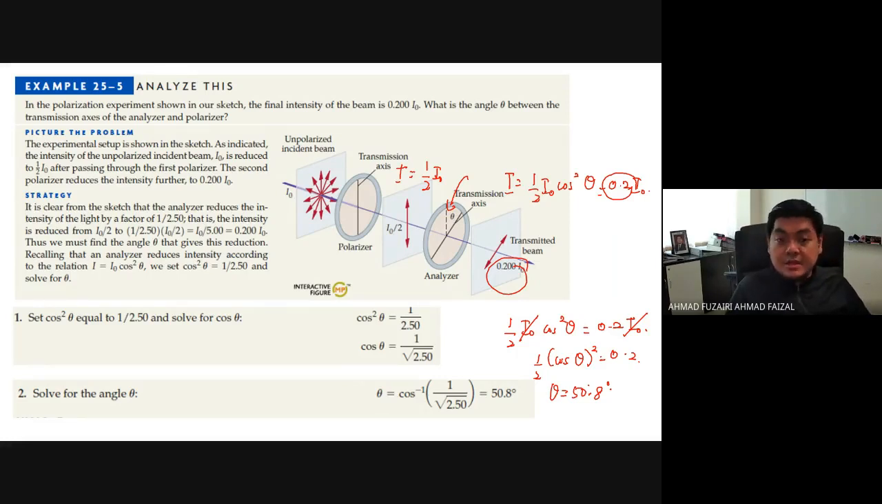Sometimes they want the theta, sometimes they want the transmitted beam, the final intensity, for example, and sometimes they can ask what is the intensity at the middle after the first polarizer. Simple. Or sometimes they will ask you to calculate the absorb. What is the absorb? What is the difference between the final intensity and the intensity after the first polarizer? Sometimes they can just simply use that kind of equation, kind of questions to ask you regarding this topic.